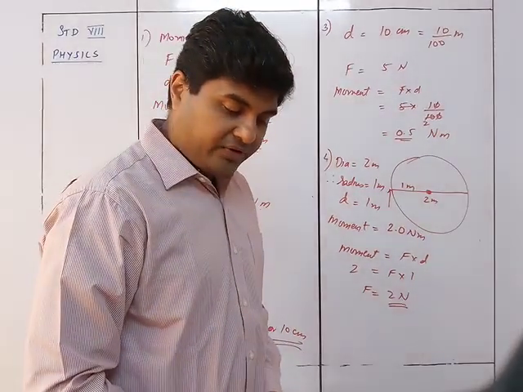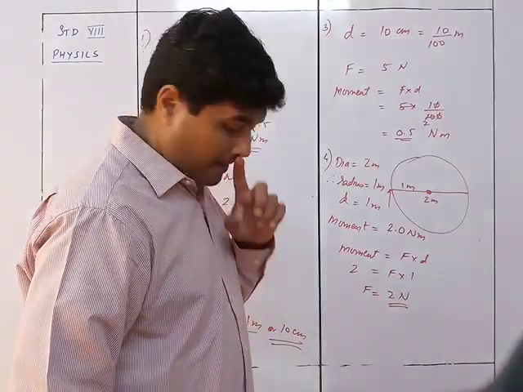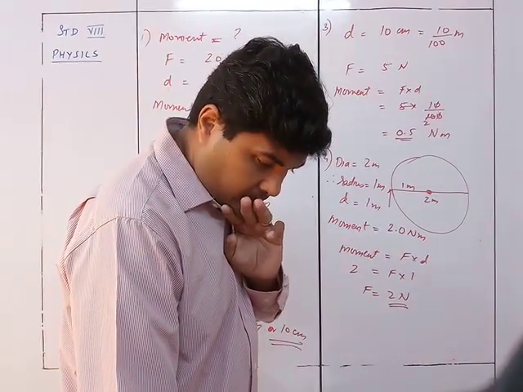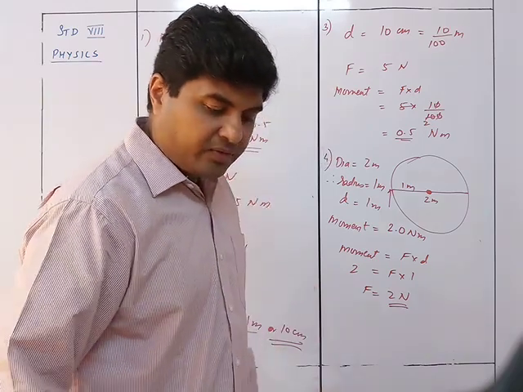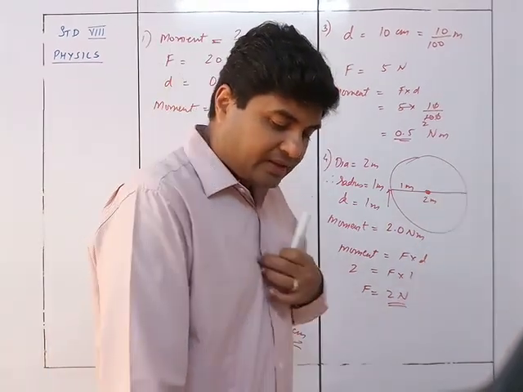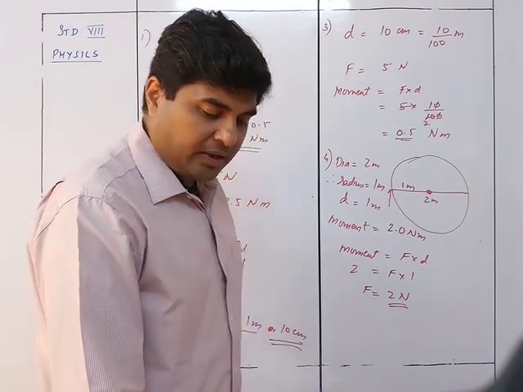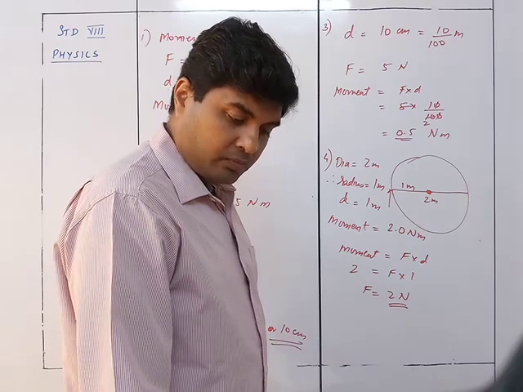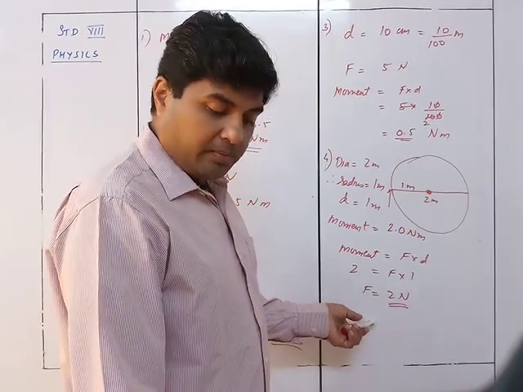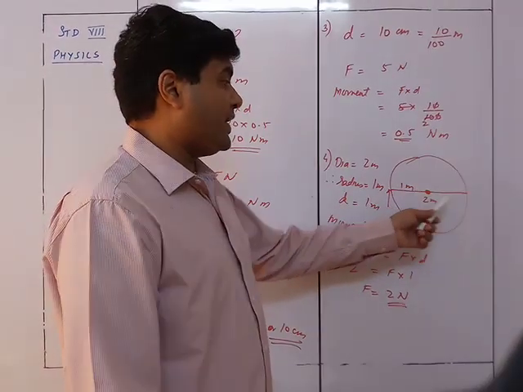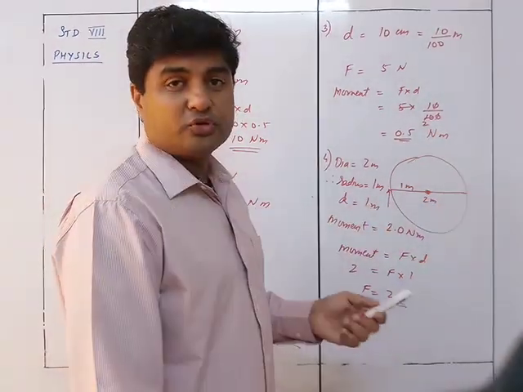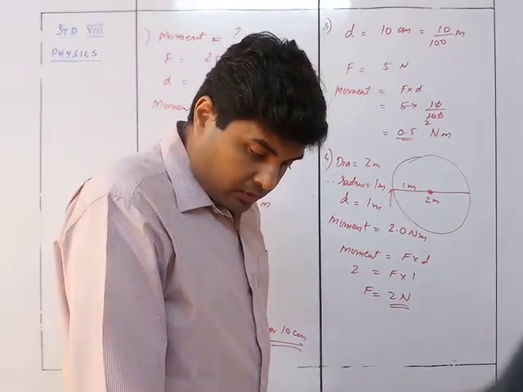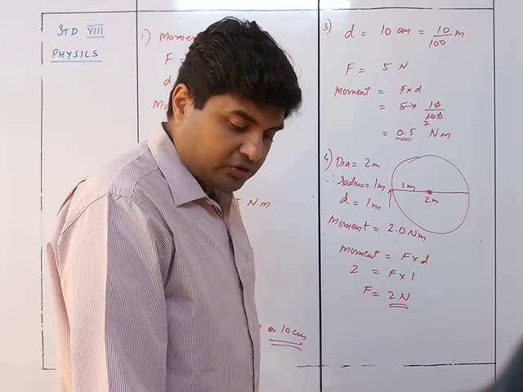Clear? So F is going to be, just a minute. Okay, the wheel diameter is 2 meters, can be rotated. No, I think the answer over here is wrong. What is the minimum force required at the rim? It has to be 2 Newton, because you cannot apply the force at 2 meters, you are applying the force only at 1 meter. So accordingly the force should be 2 Newton.